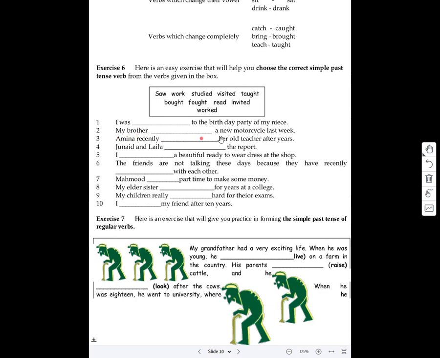Number 2, my brother dash a new motorcycle last week. My brother bought a new motorcycle last week. Amina recently dash her old teacher after years. Amina recently visited her old teacher after years. Junaid and Leila dash the report. Read the report, right? So similarly, you can go about it and finish the rest of the exercise.